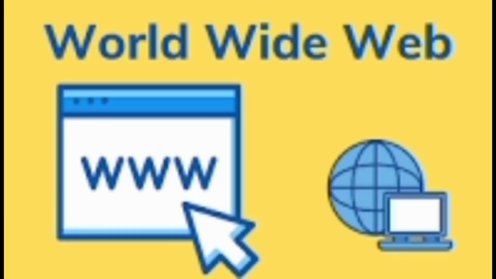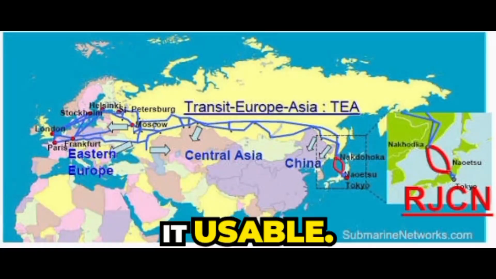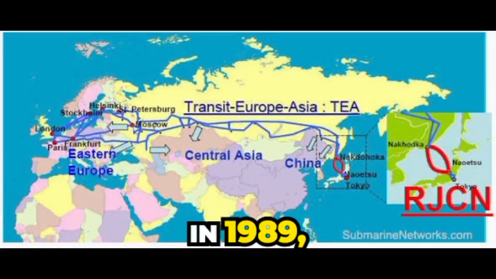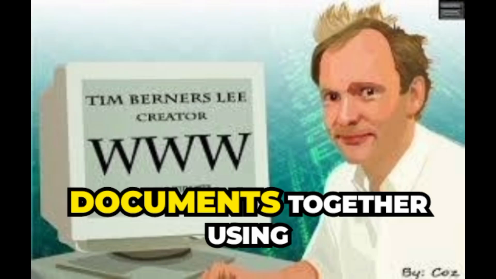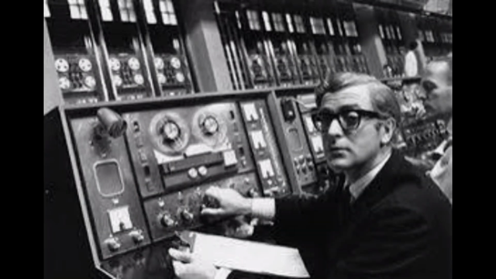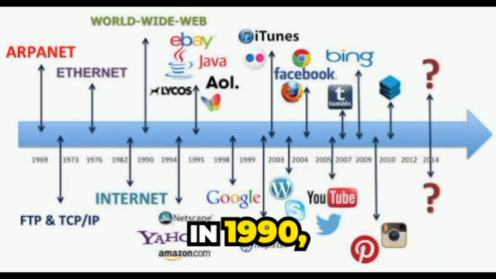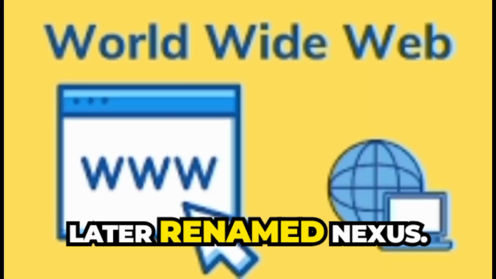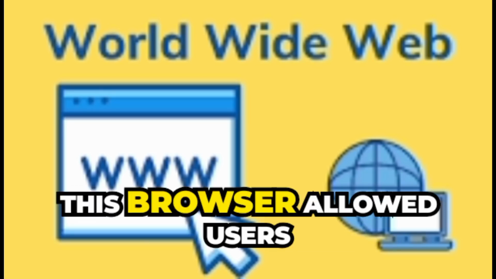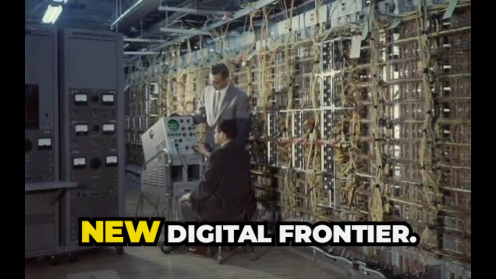The World Wide Web. While TCP/IP created the internet, the World Wide Web made it usable. In 1989, Tim Berners-Lee at CERN proposed a system to link documents together using hypertext. He created HTML, URLs, and HTTP, the building blocks of the web. In 1990, he built the first web browser, called World Wide Web, later renamed Nexus. This browser allowed users to view and navigate linked documents, opening the door to a new digital frontier.